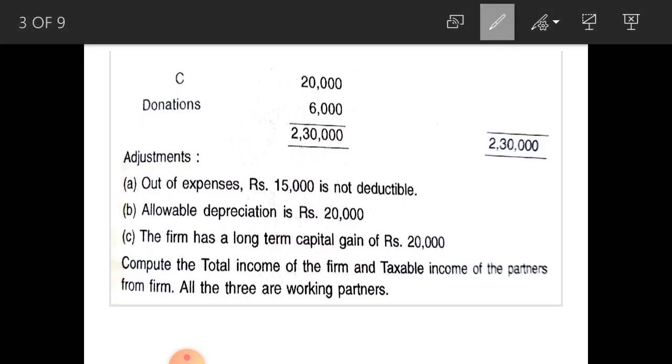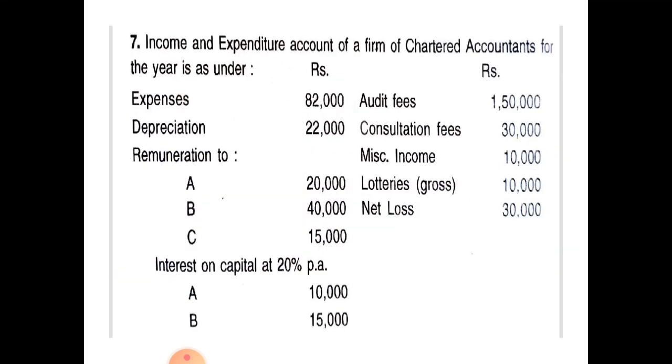Allowable depreciation is 20,000. Here, allowable depreciation is 20,000, and in the income and expenditure account, they mention depreciation as 22,000. The excess of 2,000 is disallowed. Okay, excess of 2,000 depreciation is not allowed. You have to add it to the net loss. Next, remuneration to working partners is disallowed.